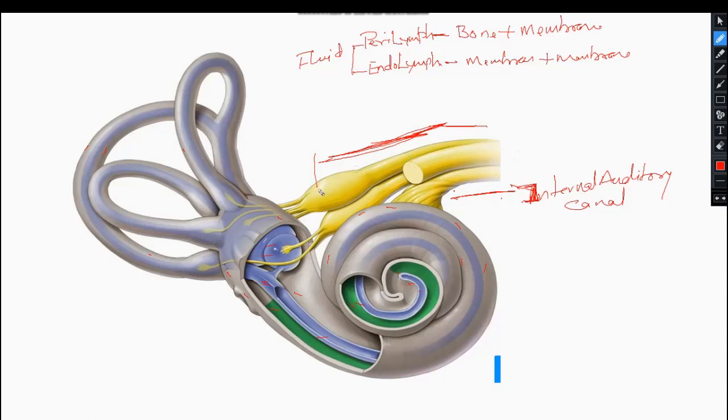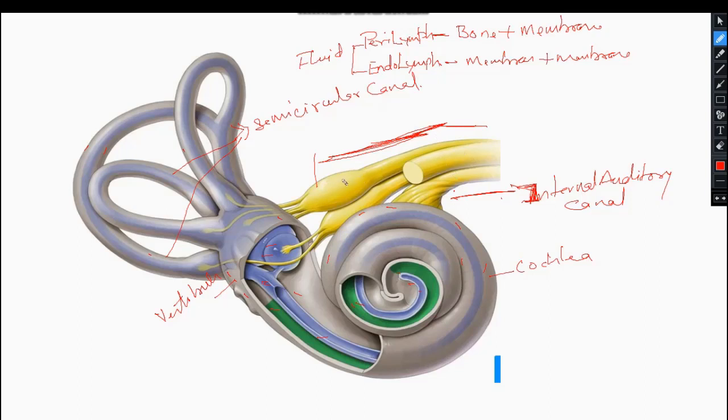This one which is innervating the vestibule, this is the vestibule, and these are 1, 2 and 3. All these are the semicircular canals. And this part of the internal ear is known as the cochlea. Clear?